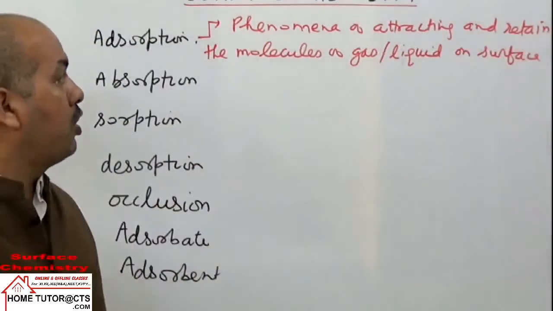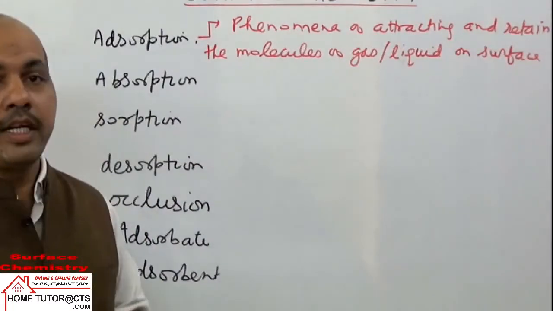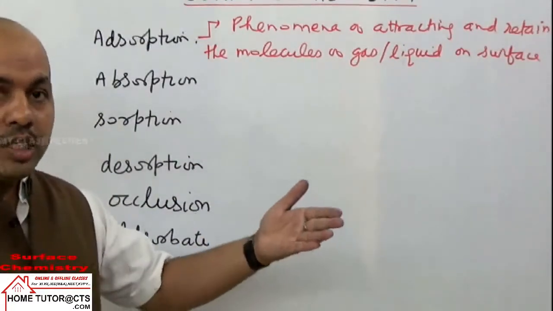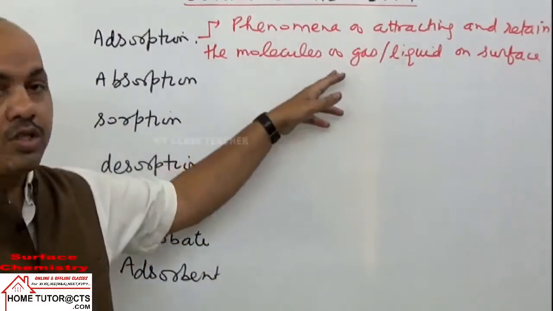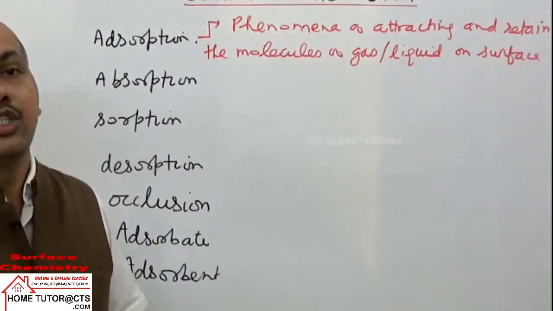The surface can be of solids or liquids; the most common examples are surfaces of solids. On solid surfaces, gas molecules or liquid particles will be adsorbed.